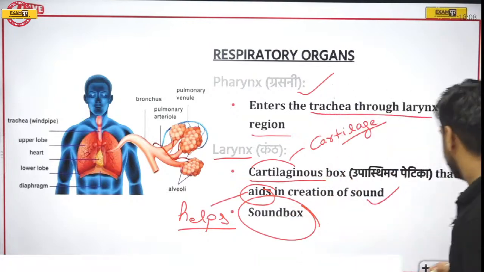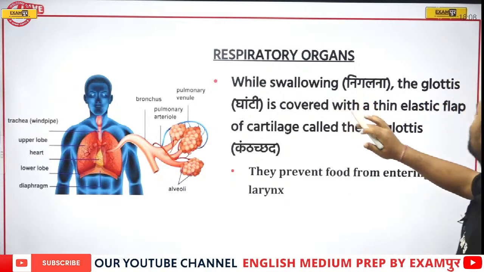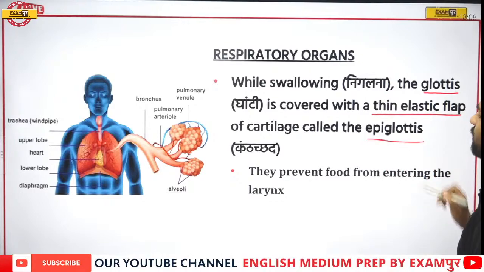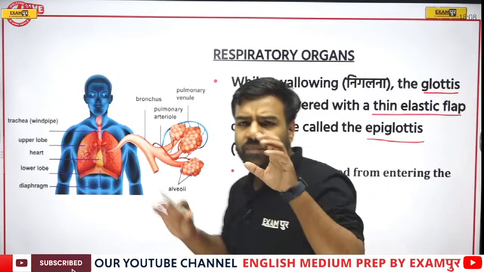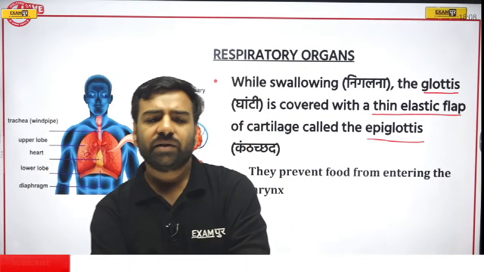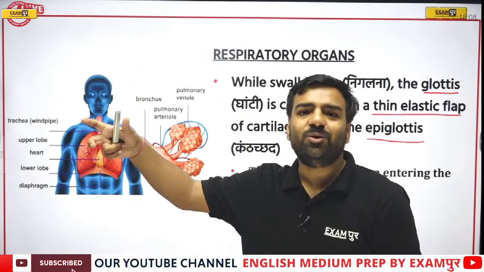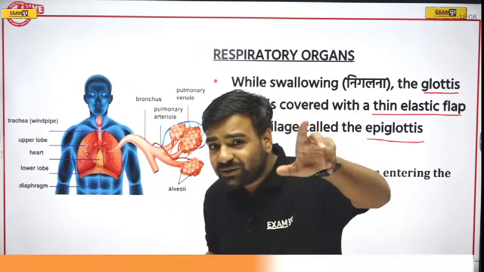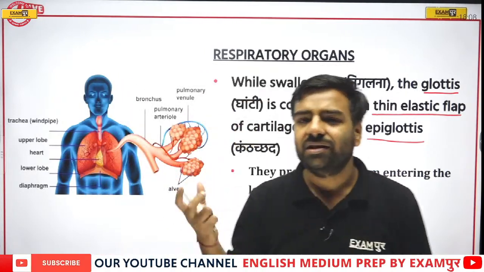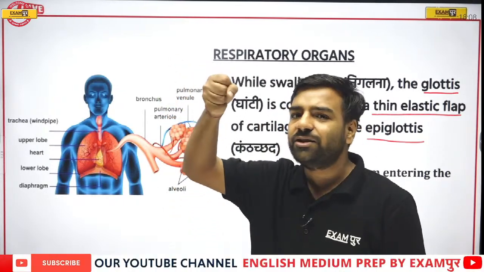Okay. So yes, moving forward now. Whenever we swallow food, while swallowing, the glottis is covered with a thin elastic flap of cartilage which is known as the epiglottis. Now, what is this epiglottis exactly doing? We have seen some of the TV ads, correct? We have seen that ad with the line about SSC CGL, and in that ad there's a green structure. I don't know what it is, an insect or what. It actually holds the throat and stands over there, correct?